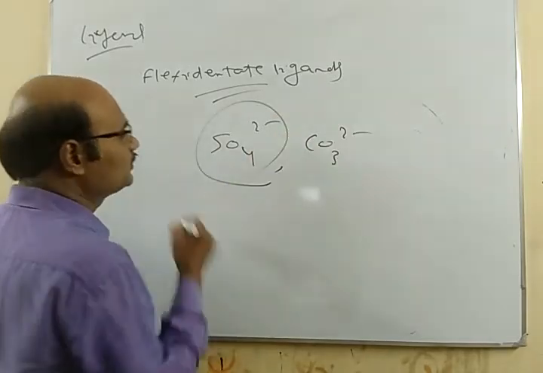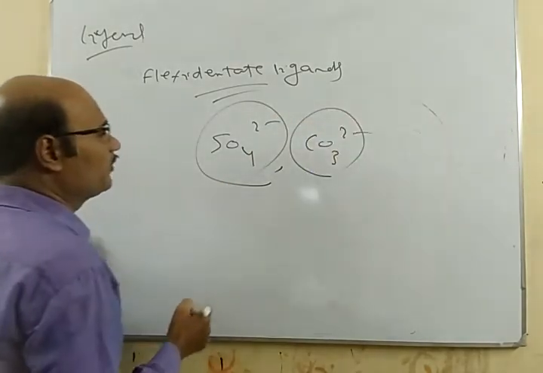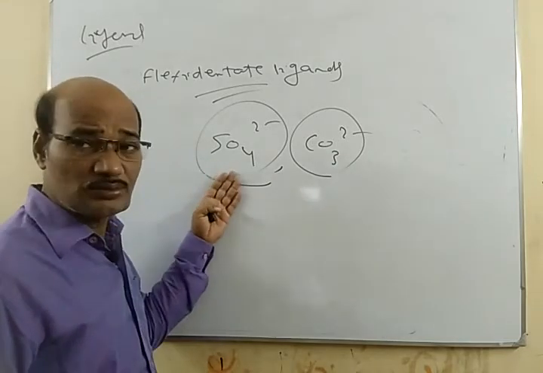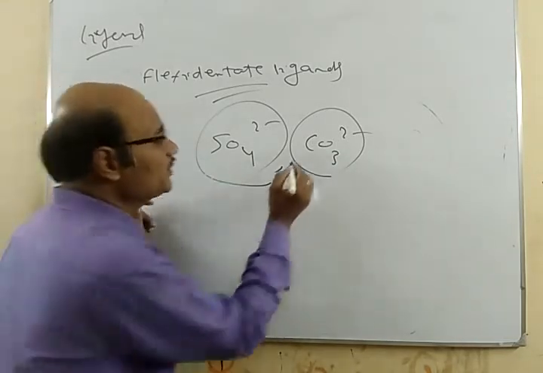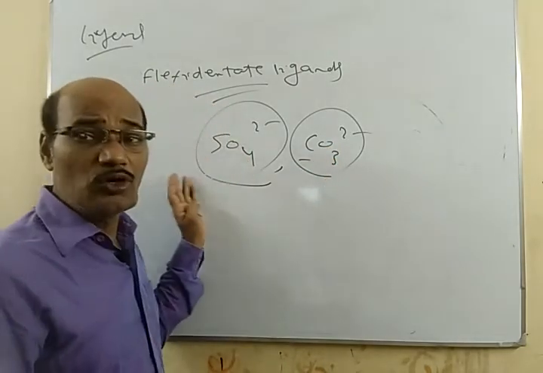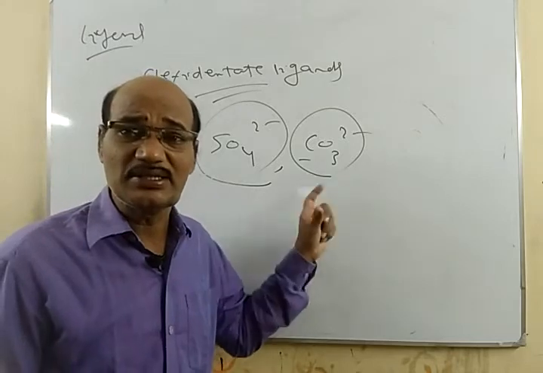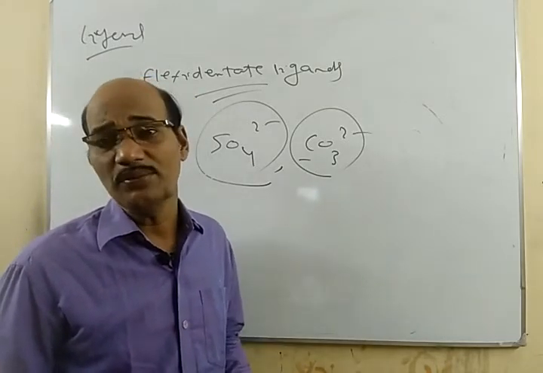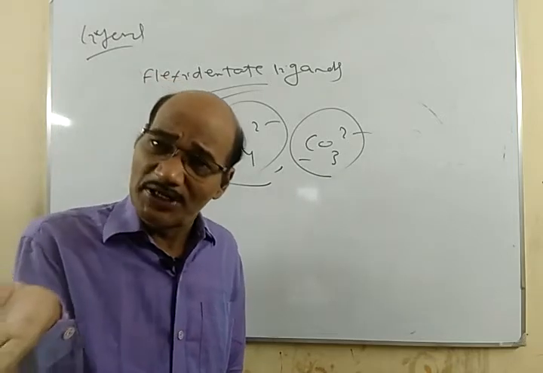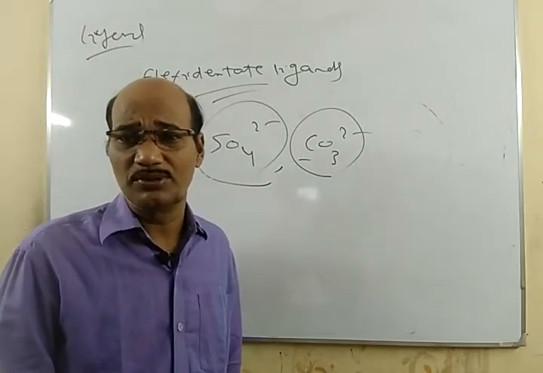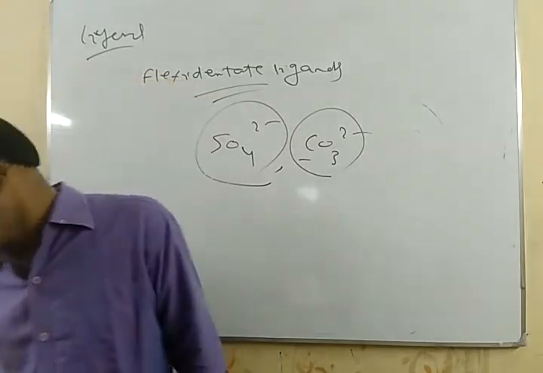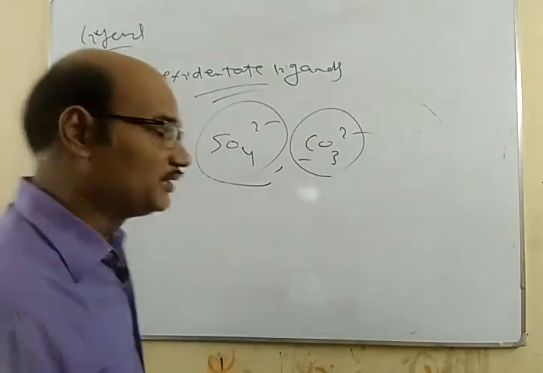Sulfate is a ligand, carbonate is a ligand, where all the 4 oxygens can donate, but at a time only one donates, not others. They are called flexidentate ligands.